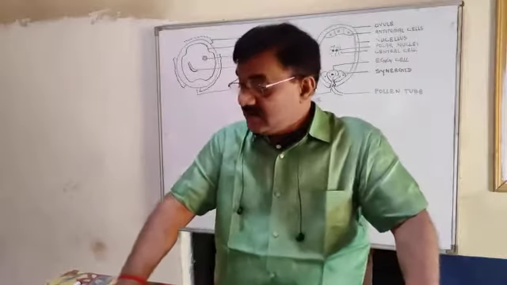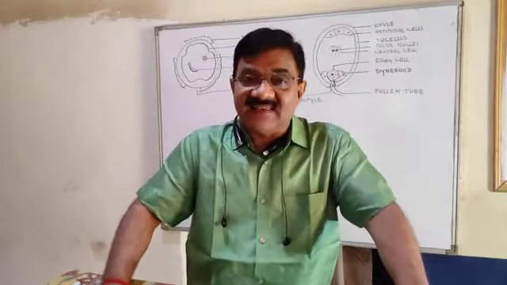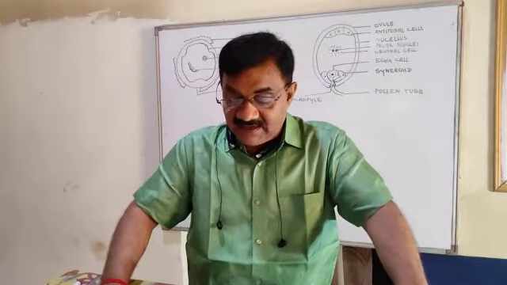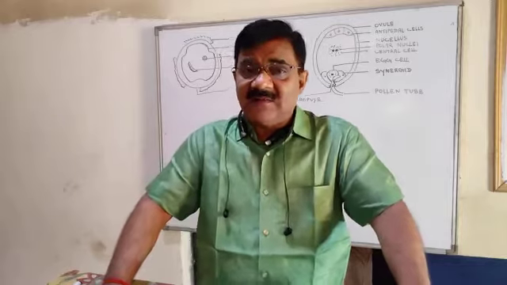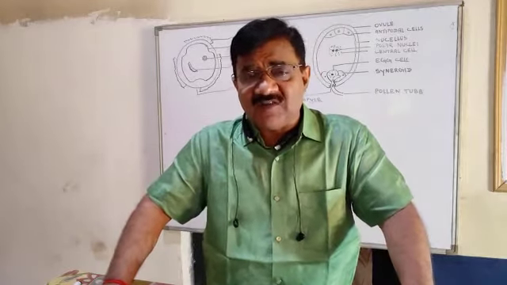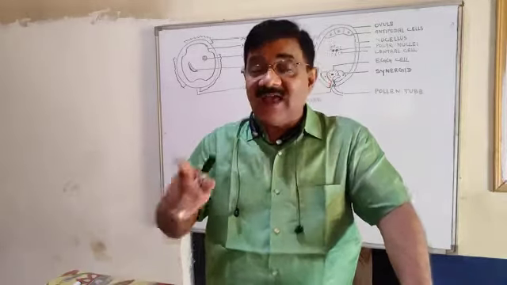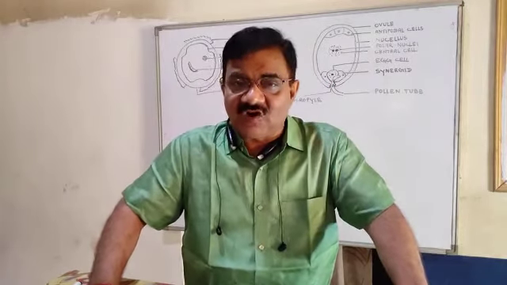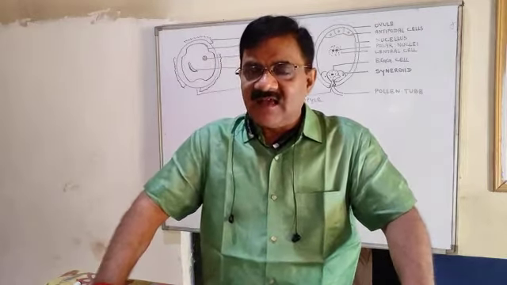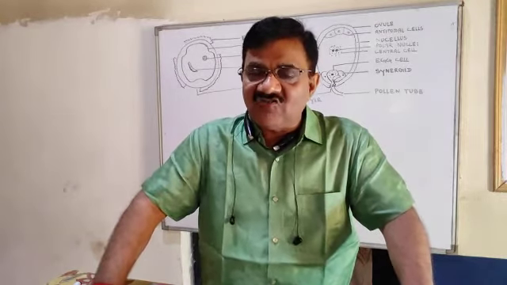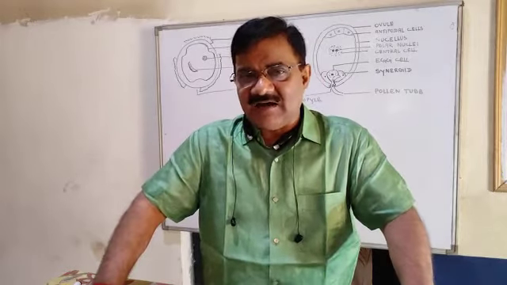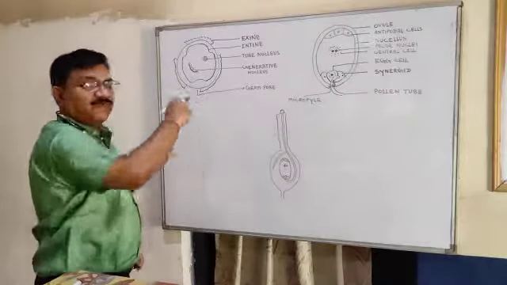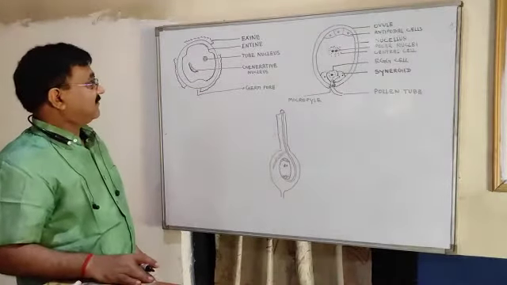Now in plant, let us consider the male sex cell or the male gamete or the pollen grain in detail. First, let us discuss the male sex cell or the sperm of the plant, how it looks, and the diagram is very important. You may be asked to draw. So first, let us discuss the male gamete or a matured pollen grain of a plant. See here, this is the diagram of the male gamete of a plant.